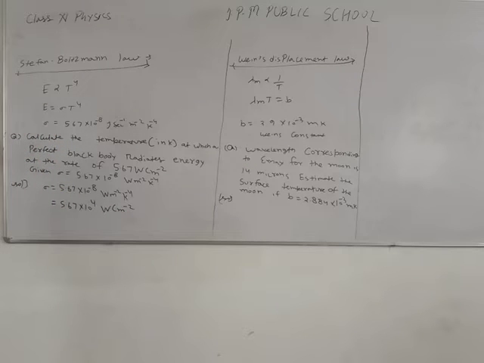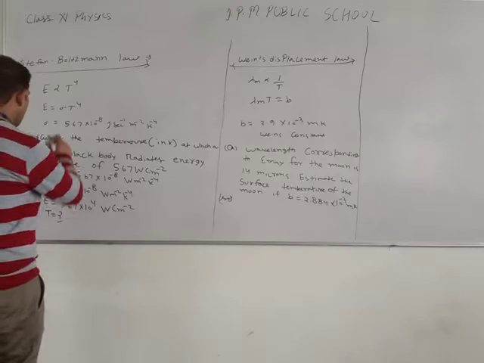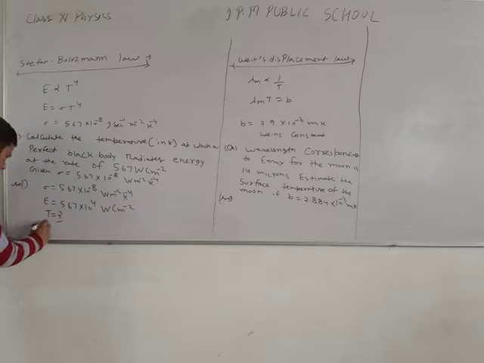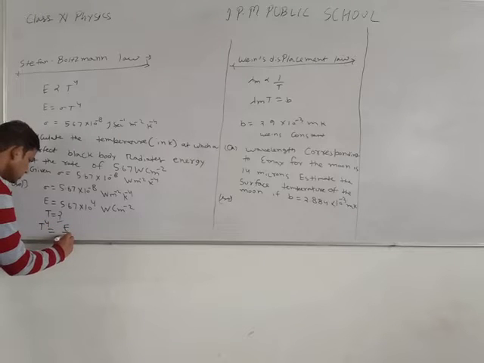In this question, temperature is the question mark and E is given. So temperature equals question mark. Student, we put the formula E equals sigma T to the power 4, and the formula for temperature: T to the power 4 equals E upon sigma.